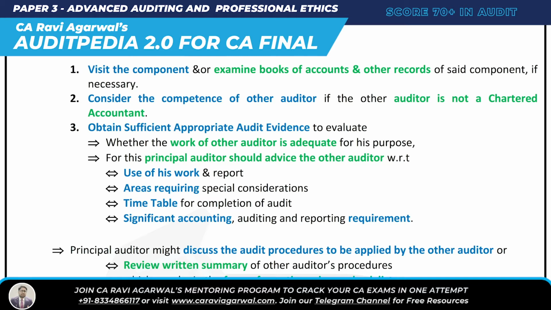Number one, visit the component. Visit the branch, visit the subsidiary. Go and examine the books of account and other records of the said component if necessary. Either you visit the component and examine the books, or you simply examine the books of account. So if you are going to use the work of another auditor, you should first visit the component or examine the books of account of the said component.